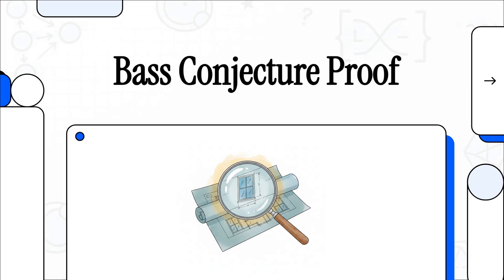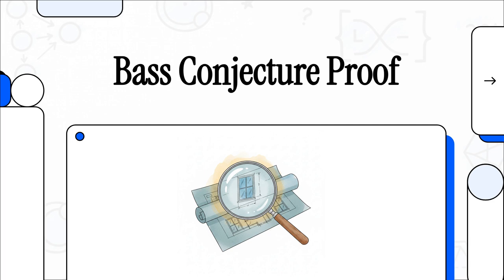Welcome to this explainer. Today, we're doing something really cool. We're going to act as mathematical translators to decode something truly magnificent. We're looking at exactly how the Adelic Langlands Program proves the Bass Conjecture, and it does this by hunting down a vanishing trace through global anomaly cancellation. It's basically a profound mathematical detective story, and we're going to follow the evidence right through the equations.